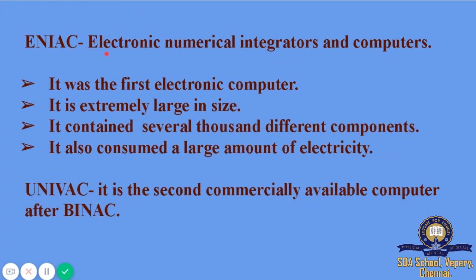ENIAC is the abbreviation for Electronic Numerical Integrator and Computer. It was the first electronic computer. It was extremely large in size. It contained several thousand different components.